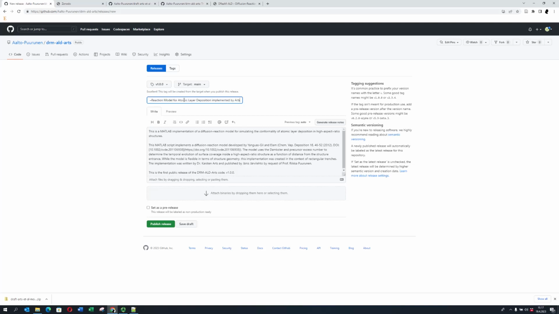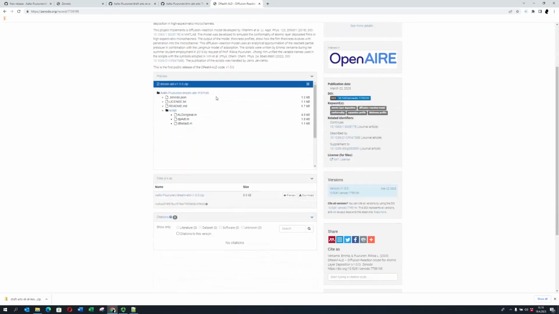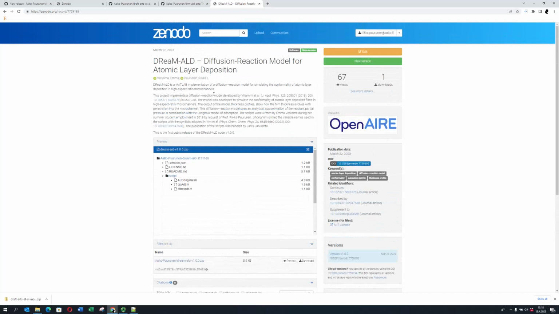Or actually, if you make a new release, you can't use the same title probably. I don't know. I think this title does not come from the release title. No. This one doesn't have any release title, because I've defined this title elsewhere, so I don't think it comes from there.